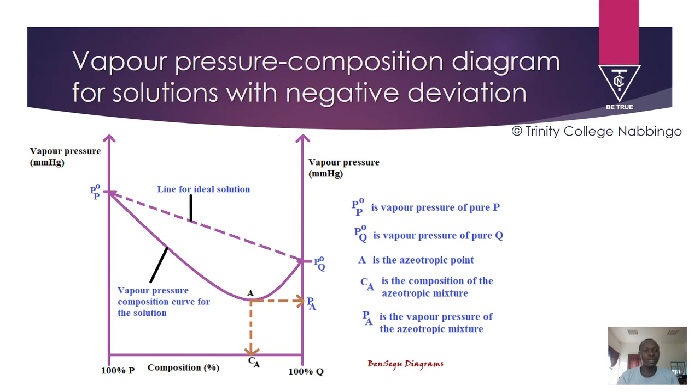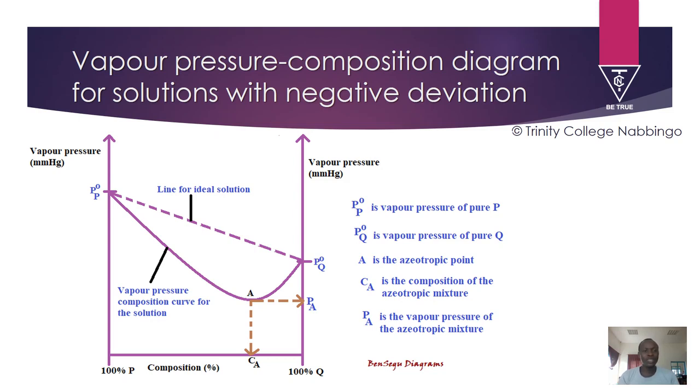You should be able to explain the shape of that curve. Normally they ask how to explain the shape of that curve. Adding Q to P, note that the vapor pressure of the solution goes on decreasing until a minimum point and then increases again up to point Q. But why is that so? It's because adding Q onto P, stronger intermolecular forces of attraction are formed between the molecules of P and Q.